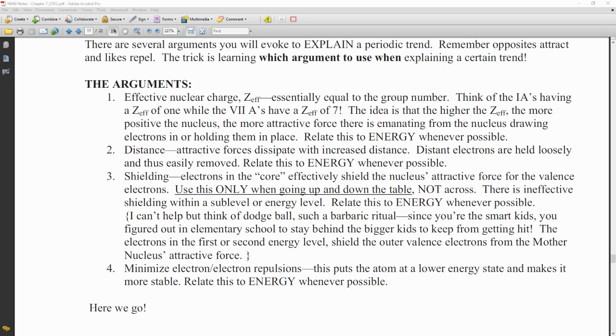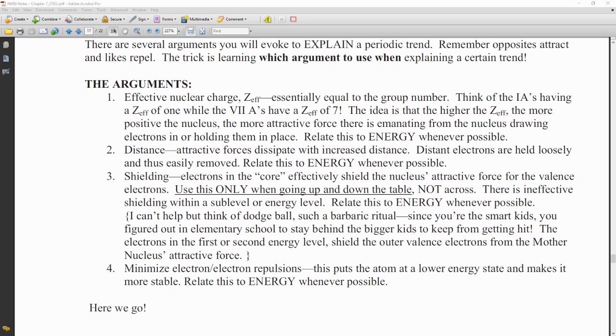There's ineffective shielding within the same sublevel or energy level. Again, we're going to use shielding to relate to energy whenever possible. They're saying here they think of it as like relating to dodgeball, okay? You can stay behind the bigger kids to keep from getting hit. You're shielding yourself, okay? Electrons in the first or second energy level shield the outer electrons from the nucleus's attractive force. Again, almost the same reason I maybe said last year that you want to sit in the back because you feel more shielded from the teacher's gaze, that you're going to be able to maybe get away with more stuff.